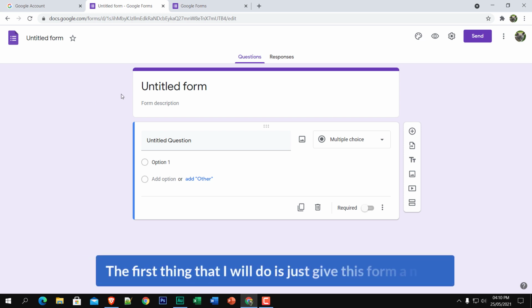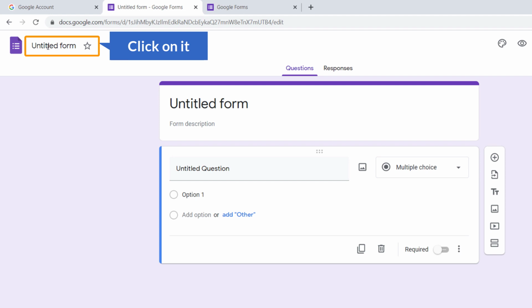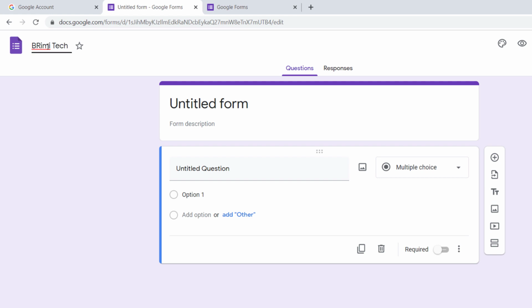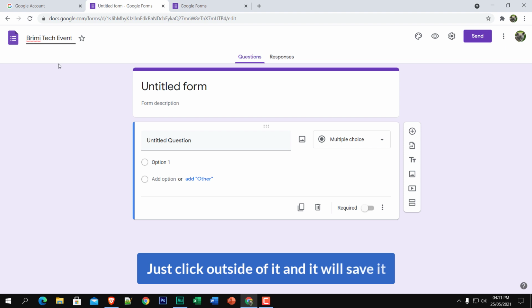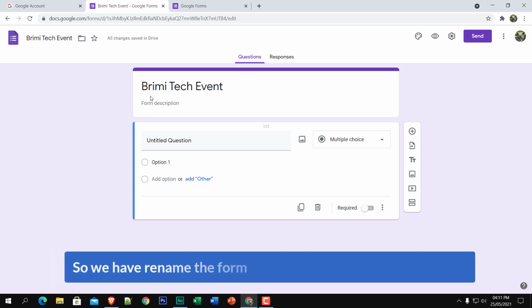The first thing that I'll do is give this form a name. Here you can see Untitled form. Just click on it and give it a name. I'm going to name it Brimi Tech Event. Just click outside of it and it will save it. And here you can see all changes saved in Drive. So we have just renamed the form.